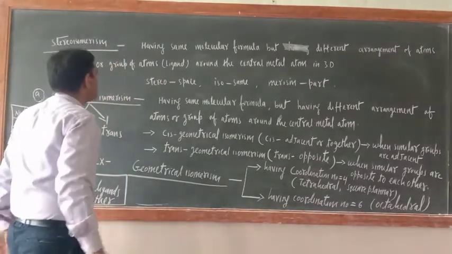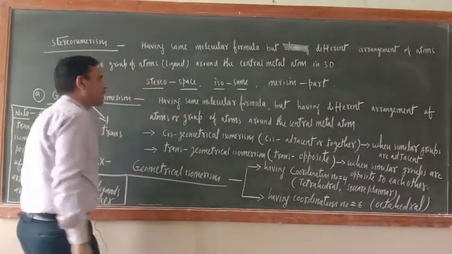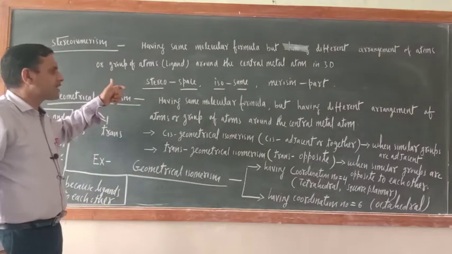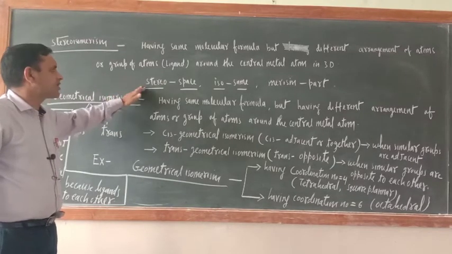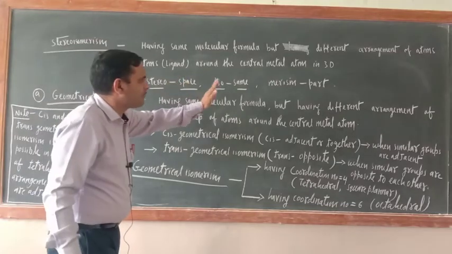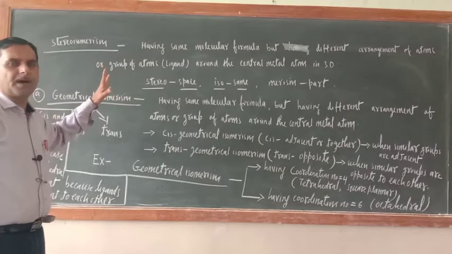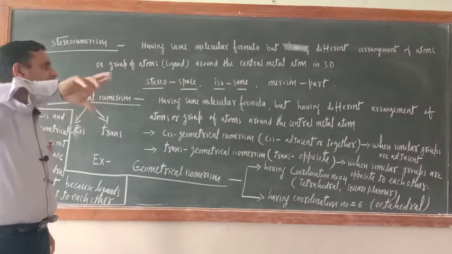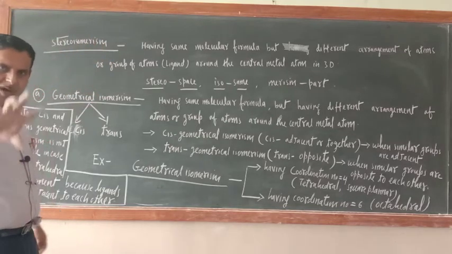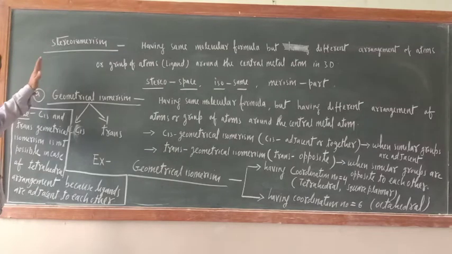What is the meaning of stereo? Stereo means space, iso means same, merism means part, meaning whose spatial parts are similar but arrangement is different. So their molecular formula is the same but their spatial arrangement around the central metal atom is different. The arrangement is different in 3D. How many types of stereoisomerism are there? Two types, geometrical and optical.